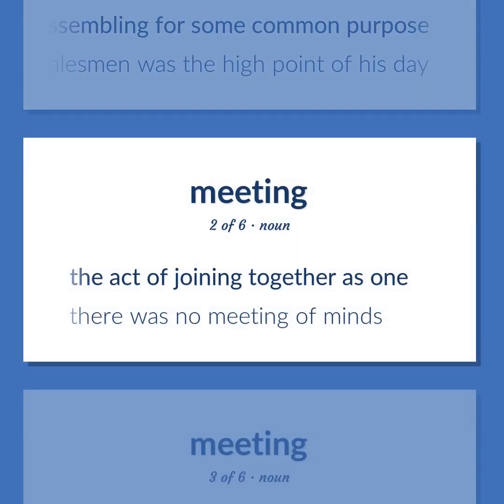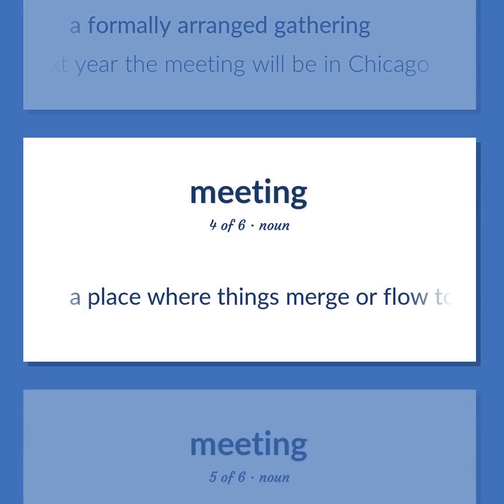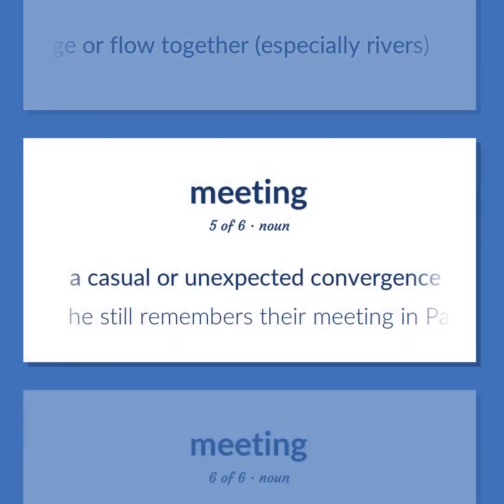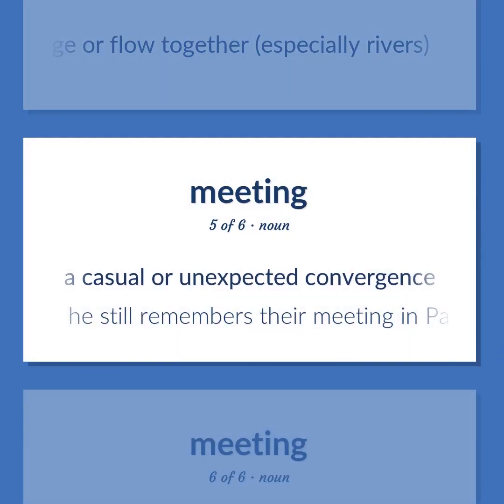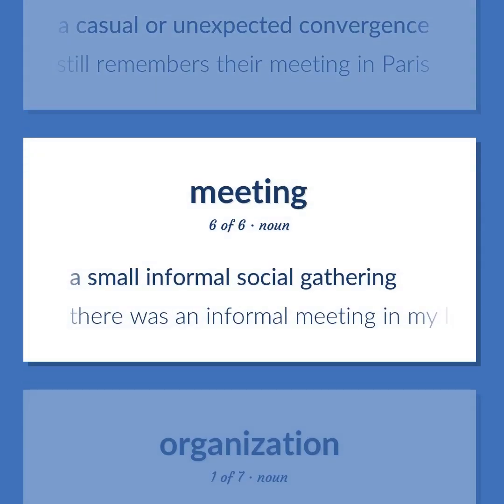The act of joining together as one. There was no meeting of minds. A formally arranged gathering. Next year the meeting will be in Chicago. A place where things merge or flow together, especially rivers. A casual or unexpected convergence. He still remembers their meeting in Paris. A small informal social gathering. There was an informal meeting in my living room.